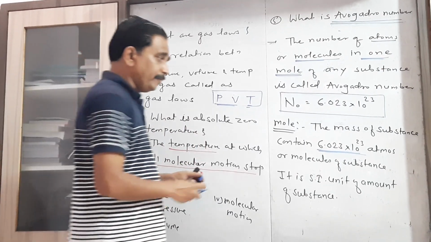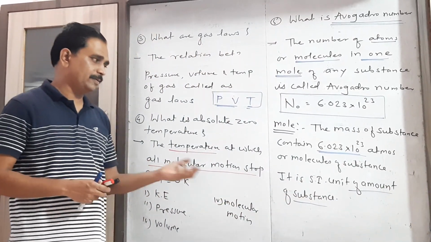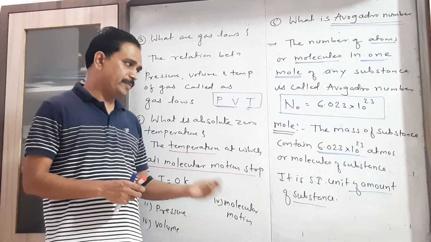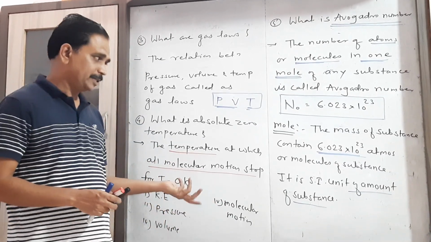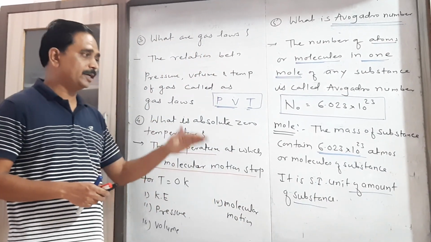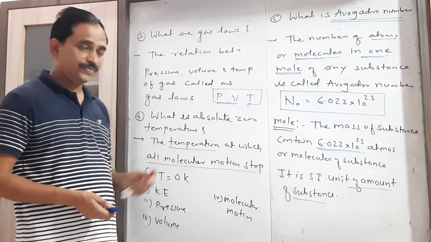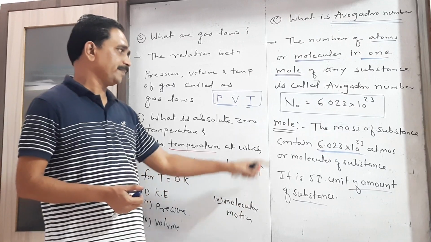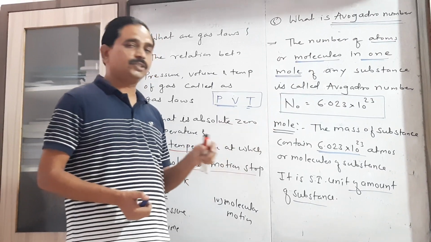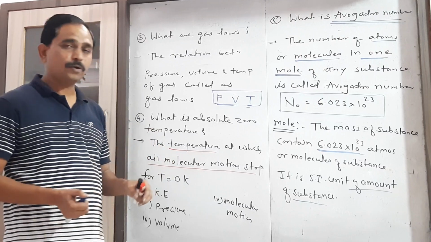All of you know that. We considered this quantity as a fundamental quantity in 11th class. All of you know there are 7 fundamental quantities: length, mass, time, temperature, luminous intensity, amount of substance, electric current. That's why amount of substance is a fundamental quantity, and its SI unit is the mole. So we can write two things. What is mole? It is the SI unit of amount of substance. How do we define mole? It is simply the mass of 6.023 into 10 to the power 23 atoms or molecules.